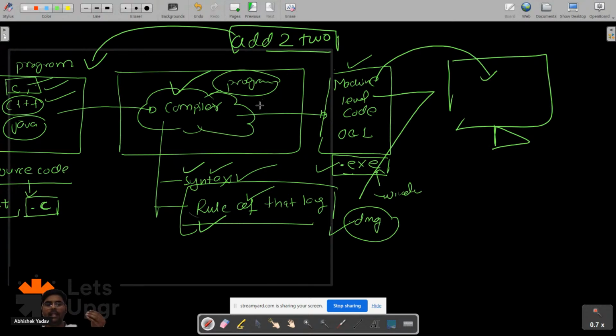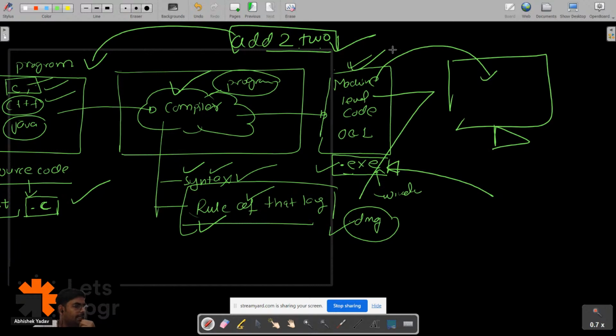After that, the compiler will convert your source code to machine level code. And when this executable file, the .exe file, runs on the computer, it will perform this task, that is, it will add two numbers, and it will print the output of the addition on the output screen. Everyone is getting the point? Yes or no, guys?